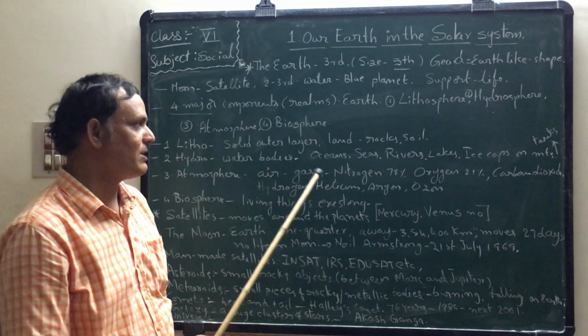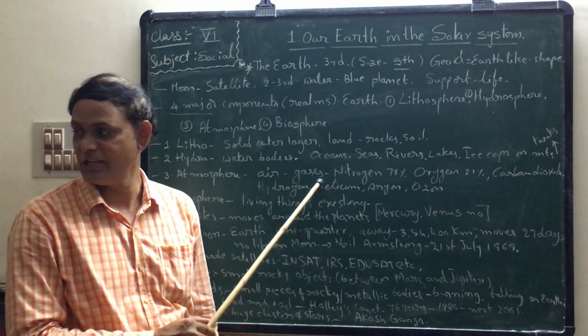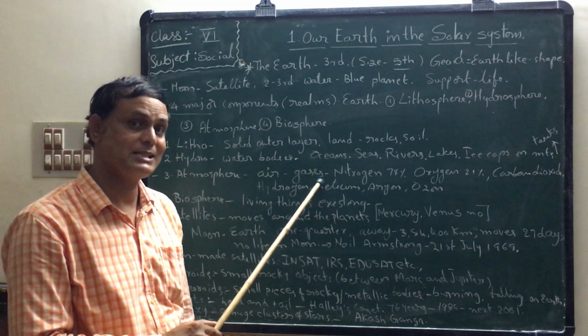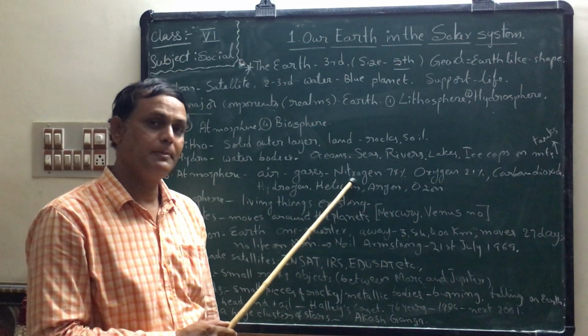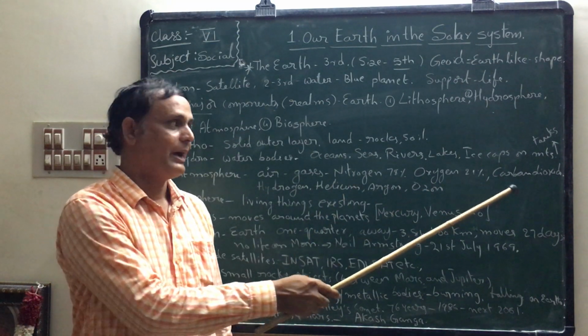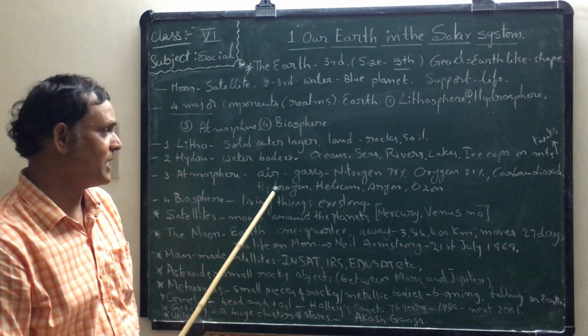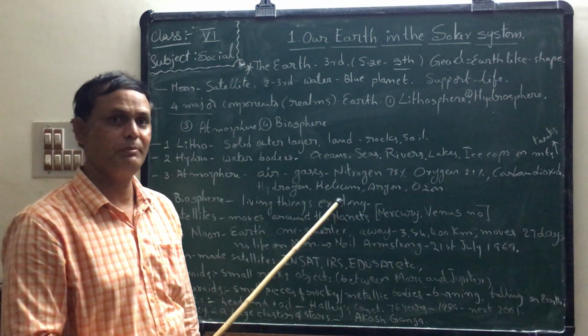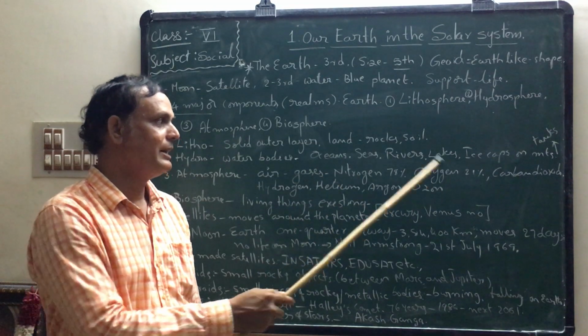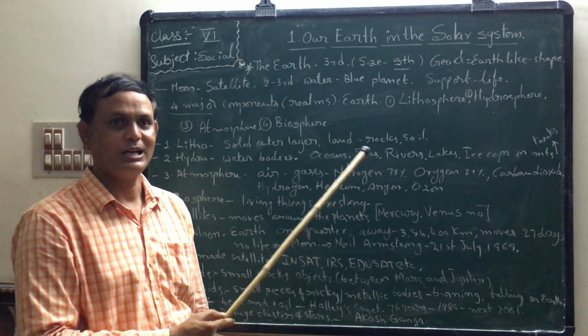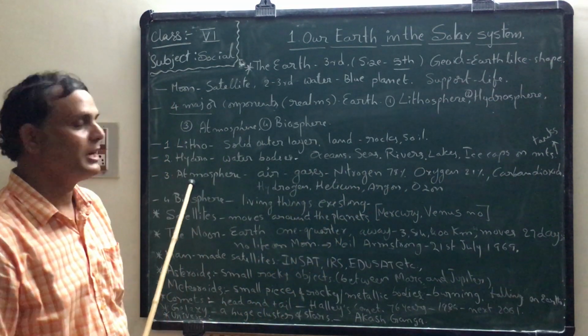That is why several gases are there in the atmosphere. What are those gases? Nitrogen, oxygen, carbon dioxide, hydrogen, helium, argon and ozone. So these are the gases in the atmosphere.